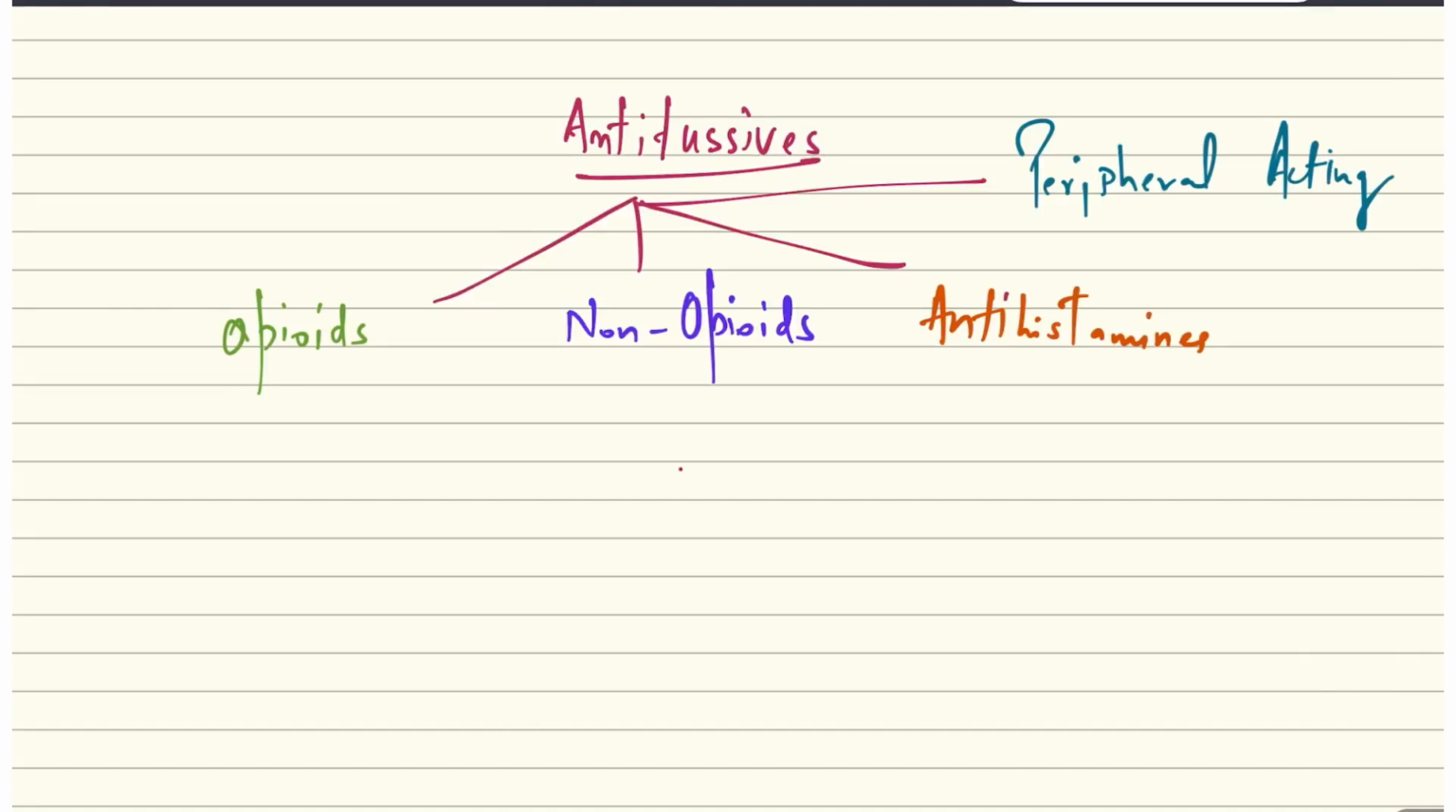So we are discussing the antitussives group of drugs that are used for dry cough. We have already discussed the opioid group of drugs, in which we have discussed the standardized codeine drug, and we have also discussed the pholcodine and ethyl morphine. These are the opioid antitussives.